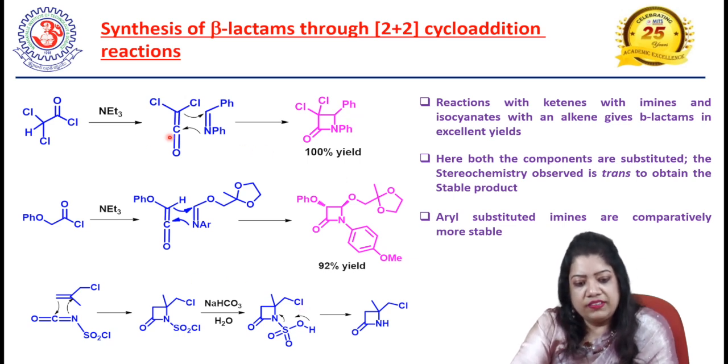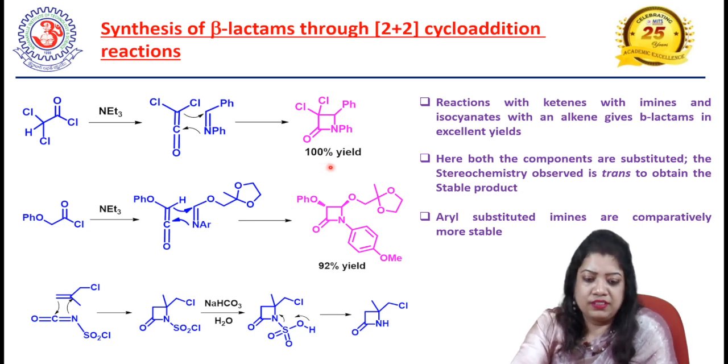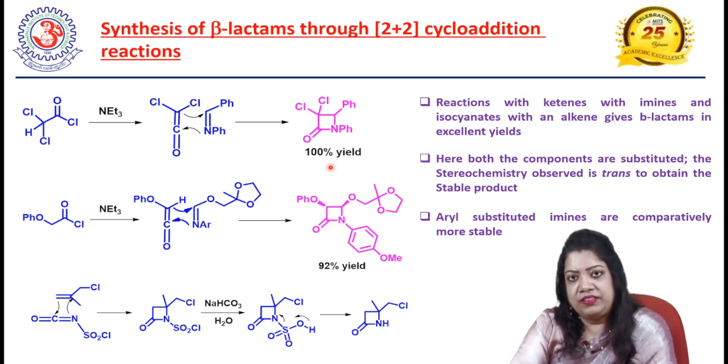Now in the first example, one ketene is reacted with one imine to get this beta lactam in 100% yield. And why are beta lactams so important? Because globally, these beta lactams are used as the most widely used antibiotics.